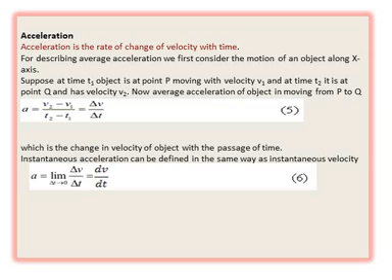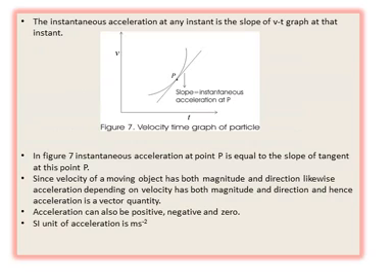So limit delta t tends to 0 of delta v by delta t equals dv by dt. And by using a graph, to find the instantaneous acceleration from a velocity-time graph at any particular time t, we denote it by a point P and draw a tangent, and the slope of the tangent at this point P will give you the instantaneous acceleration.